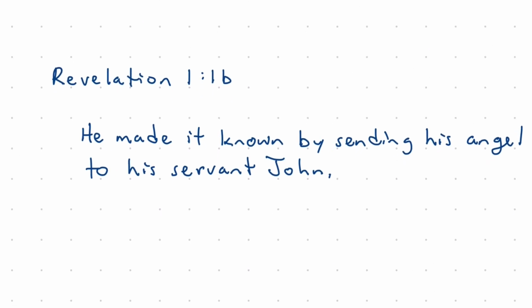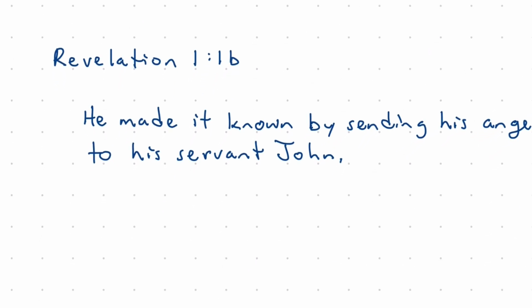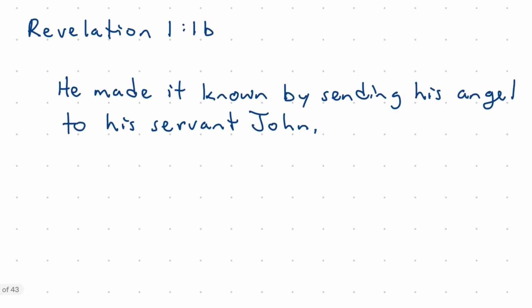So let's take a look at Revelation chapter 1, verse 1b, the second half of verse 1, which says this: He made it known by sending his angel to his servant John. He made it known by sending his angel to his servant John. So, how do we arc this passage?